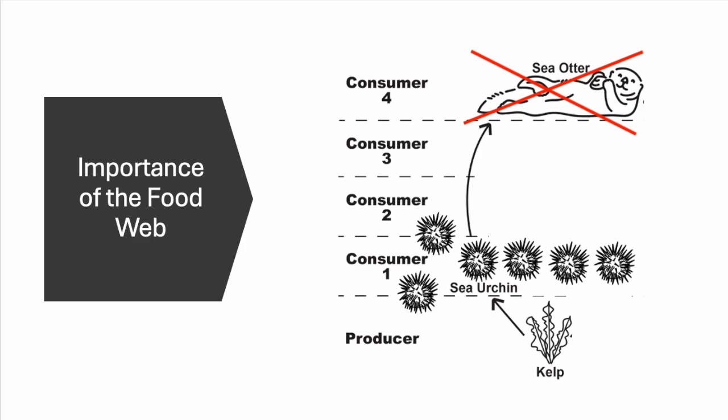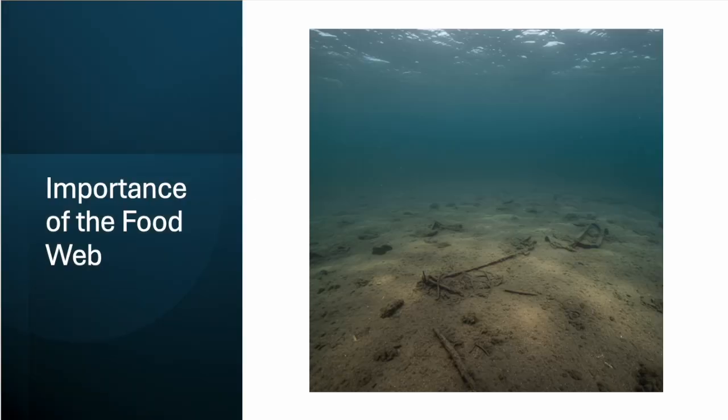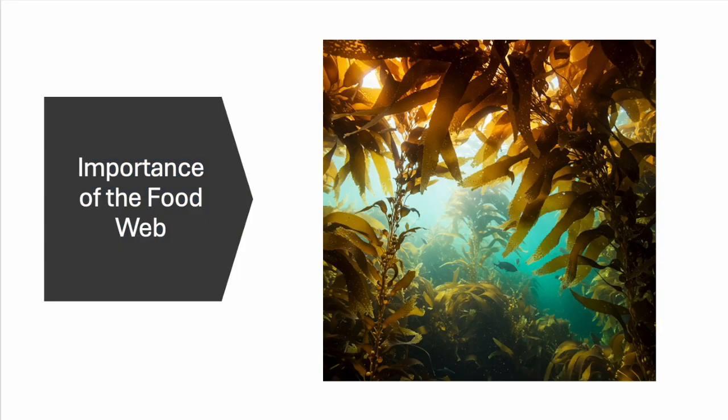With less kelp to support the entire food web, the system can be damaged and the entire ecosystem might possibly collapse due to the lack of producers. It's important to protect the food web so ecosystems can remain healthy.